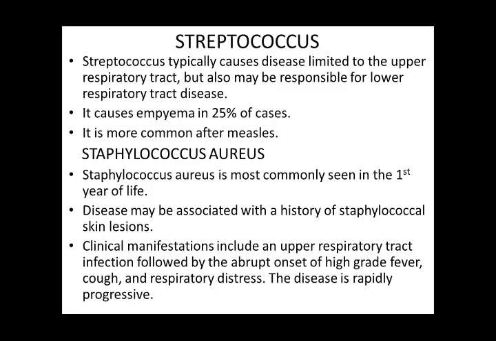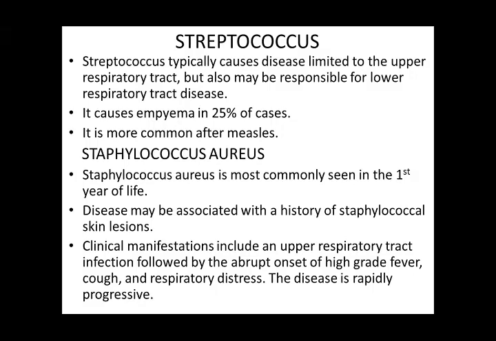So now the third one, Staphylococcus aureus. Staphylococcus aureus is most commonly seen in the first year of life, and the disease may be associated with a history of staphylococcal skin lesions. The patient may have a history of boils and purulent skin lesions, pustules, etc. And then he can get this staphylococcal pneumonia. And usually this is seen under 1 year of age. And this becomes a very serious condition in infants.